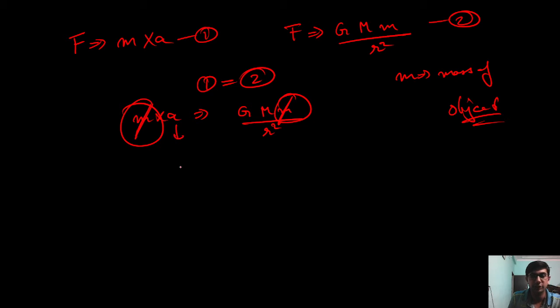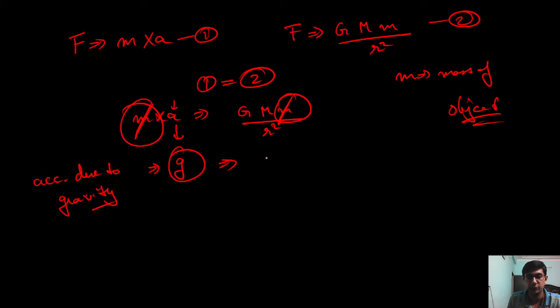So this acceleration, we write in a specific way, that this is the acceleration due to gravity. That's why we denote it as small g, which is equal to G, which is constant, the universal gravitation constant,